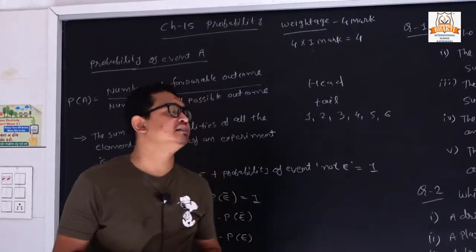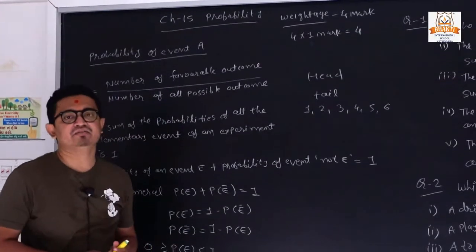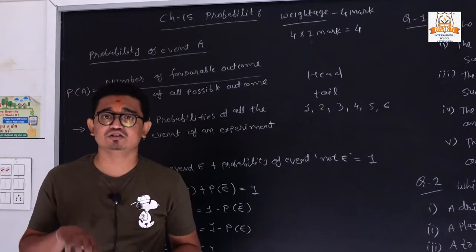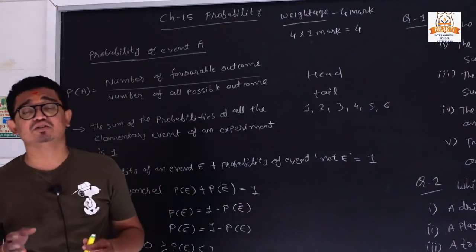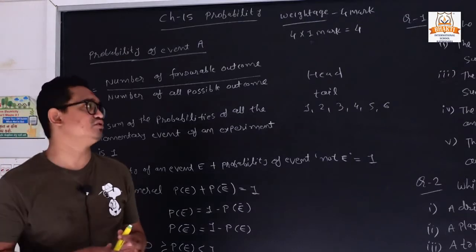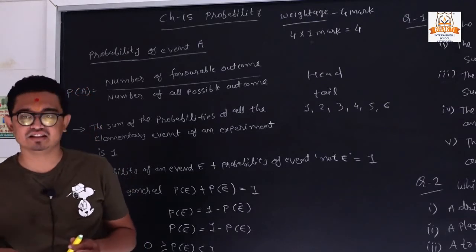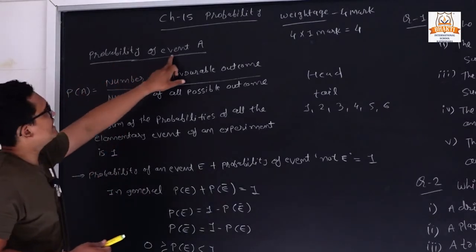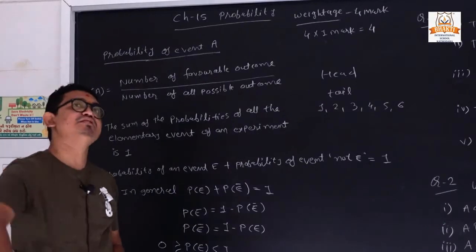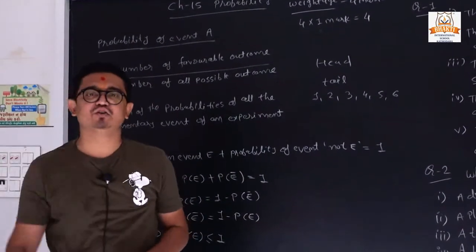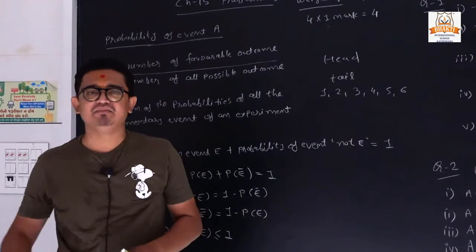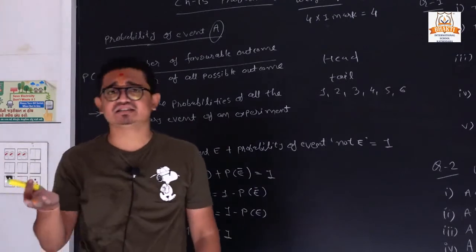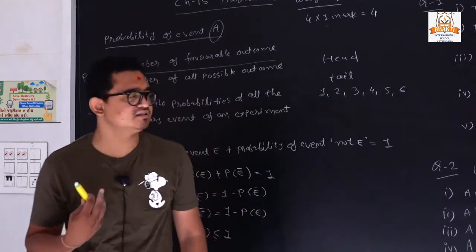Now, second thing. In standard 10, we have only one exercise, 15.1, and we have more solved sums. You should also see the solved sums, because they can also ask sums from the solved sums. So you should compulsorily see the solved sums along with that exercise. Now, probability of an event. Suppose I am tossing the coin. It is one kind of event, and I give the name of the event A. Clear? You can give any name, B, C, D, E. It depends on us.